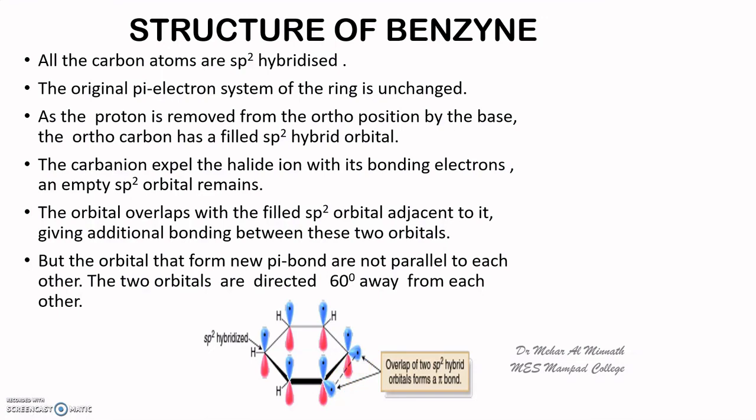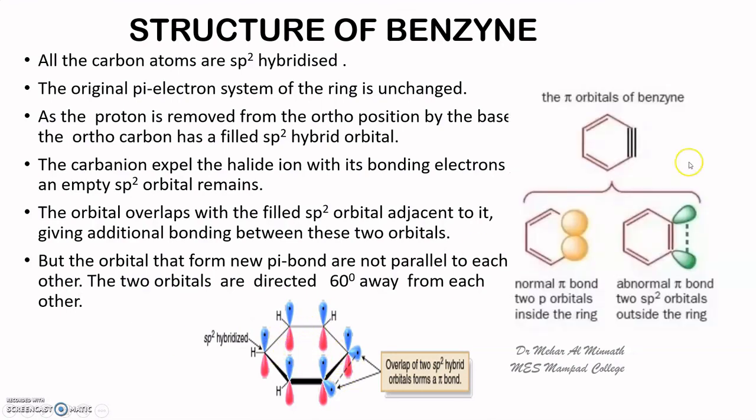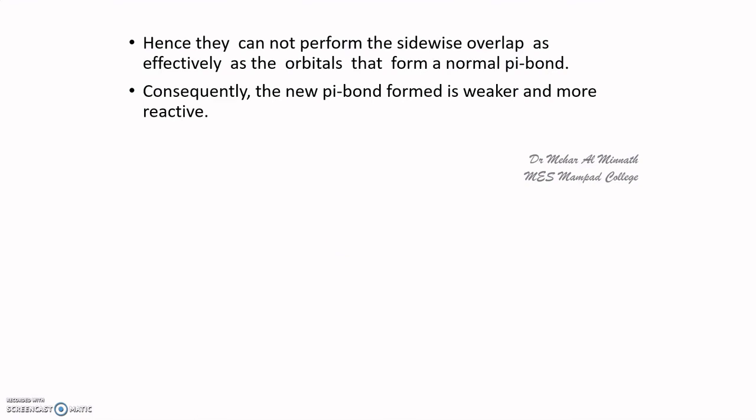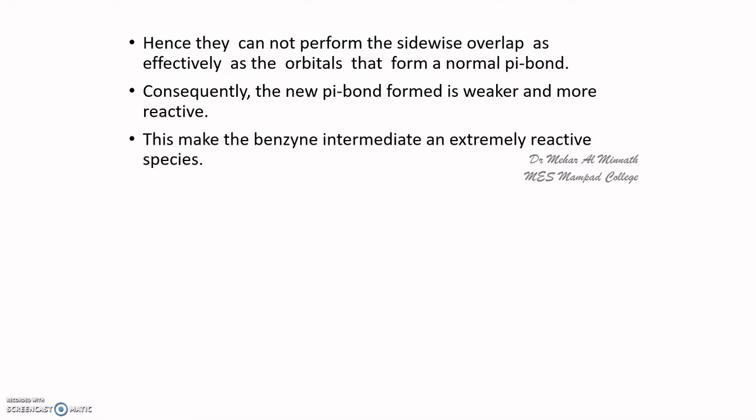Now this bond will not take part in the resonance of the ring. Okay, so here you have the pi orbital of benzene. This new bond will not take part in the resonance of the ring. It will remain outside the ring. Alright, now because of this, effective overlapping is not possible. Since it is 60 degrees apart, the effective overlapping is not possible, and hence the pi bond is weak, and that's why benzyne is highly reactive.